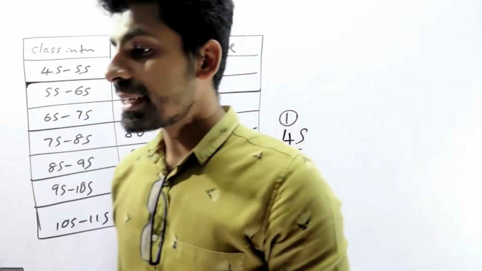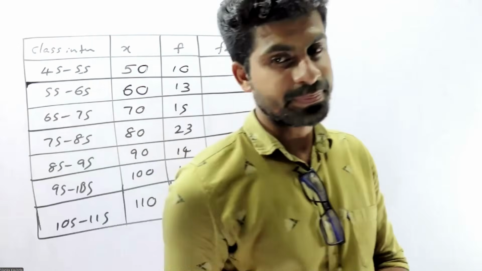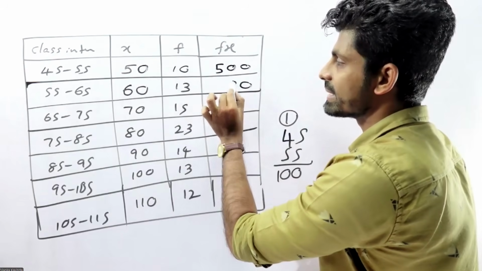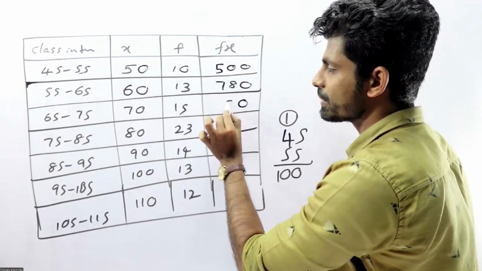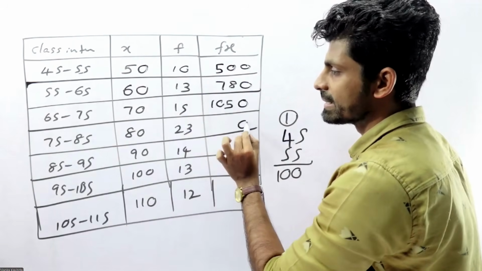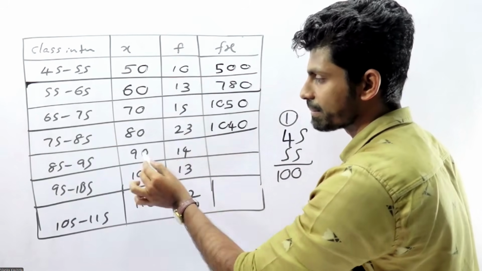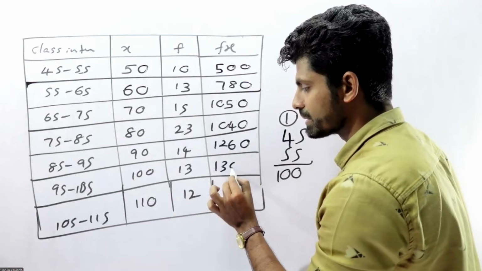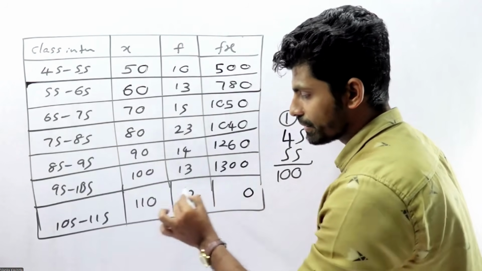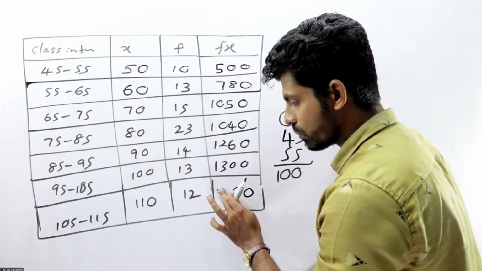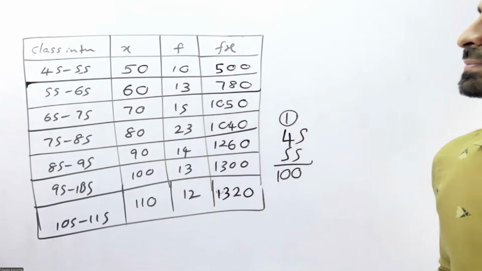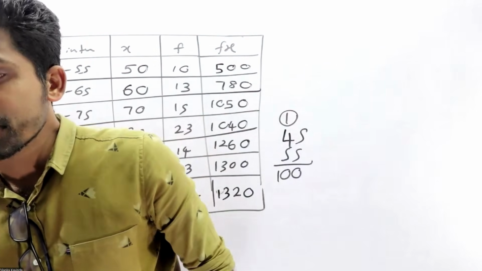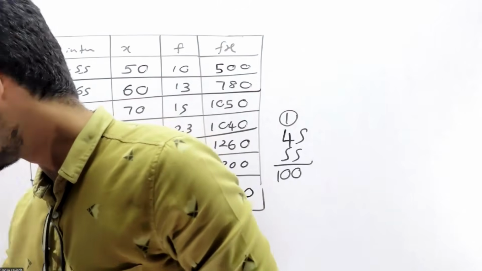fx means x multiplied by f. 50 multiplied by 10 is 500. 60 multiplied by 13 is 780. 70 multiplied by 15 is 1050. 80 multiplied by 23 is 1840. 90 multiplied by 14 is 1260. 100 multiplied by 13 is 1300. 110 multiplied by 12 is 1320. Just multiply. Let's check that one again.